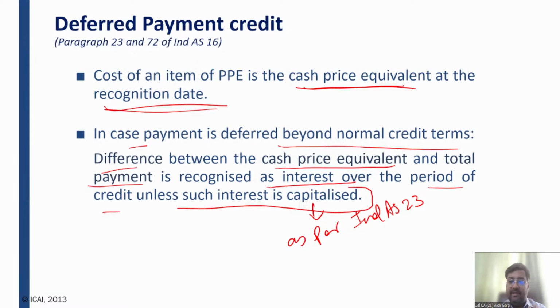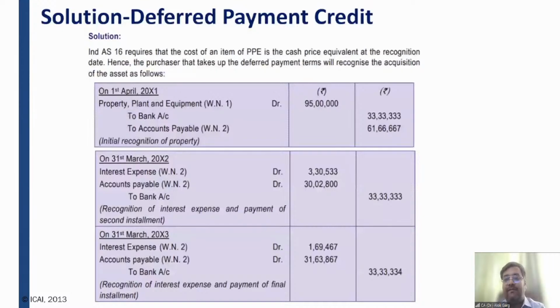in that case, the difference between the cash price equivalent, which in this case was 95 lakh, how have we calculated 95 lakh? We are paying 3 installments of 333, so we are paying 1 crore rupees. And the discount rate given in this question is 5.36%. And of course, I'm not paying right away. I'm paying after 1 year, I'm paying after 2 years. It means I have to discount it. So the discounted value will be 95 lakh, right? So the cash price equivalent will be 95 lakh.